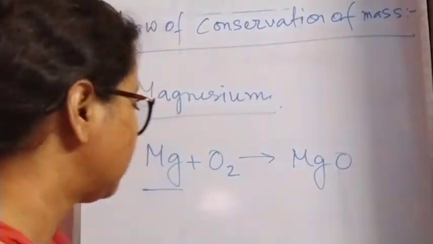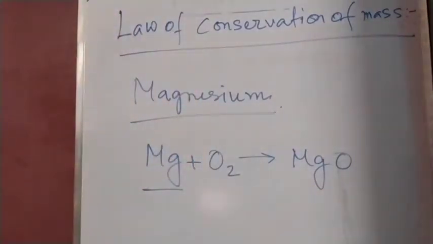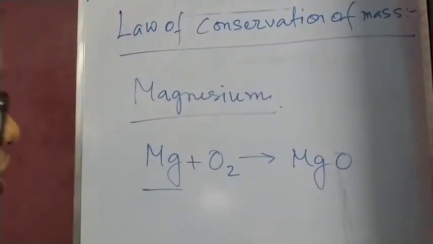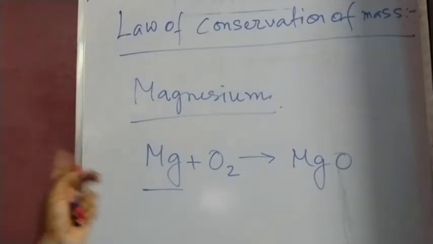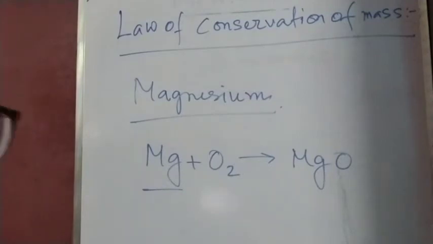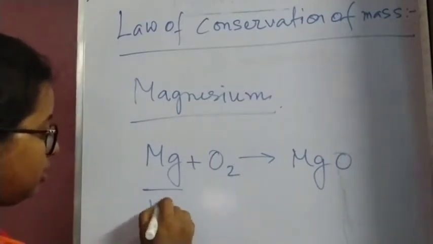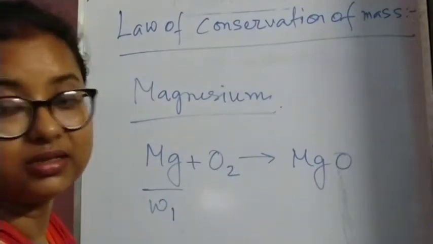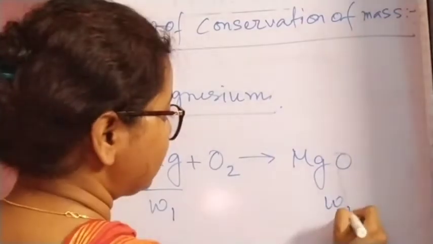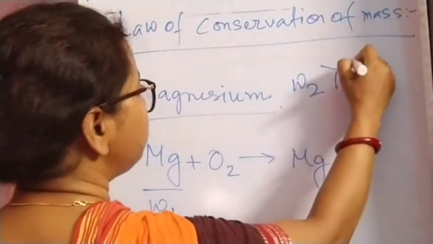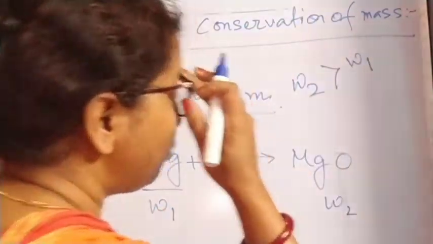If we measure only these two, then the mass of magnesium ribbon will always be less than that of the magnesium oxide. So if we say the mass of magnesium is W1 and the magnesium oxide is W2, we will observe that W2 is always greater than W1.